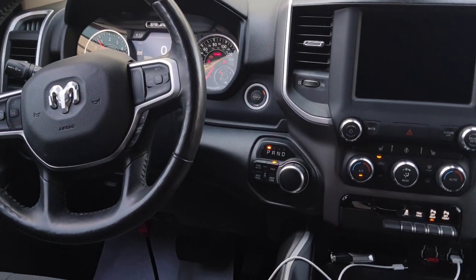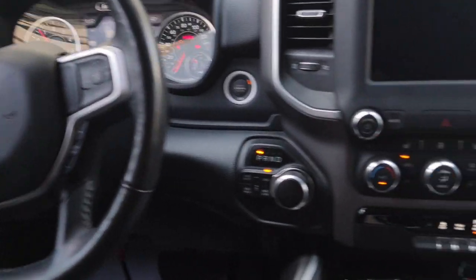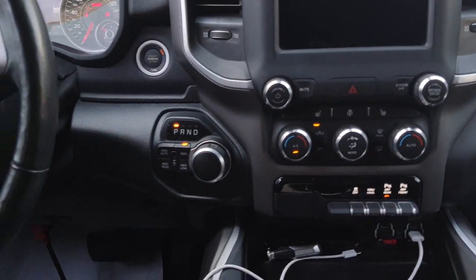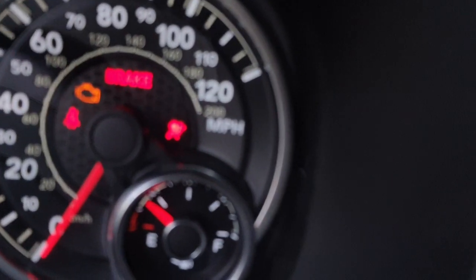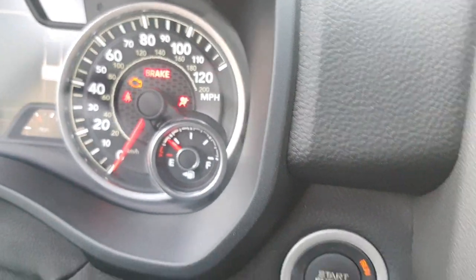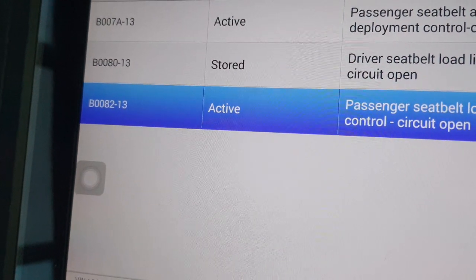Today I have one Dodge Ram. See, this is the car, and this car has a problem. Airbag light on. See, airbag light on. So I checked with my diagnosis tool.